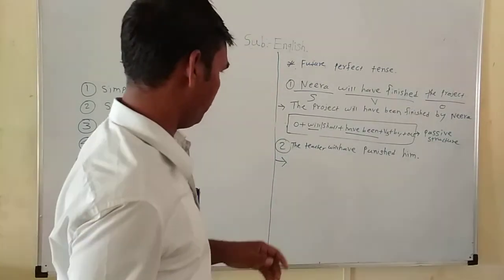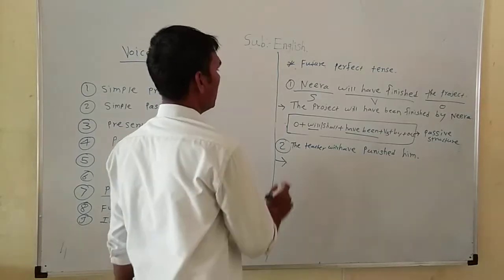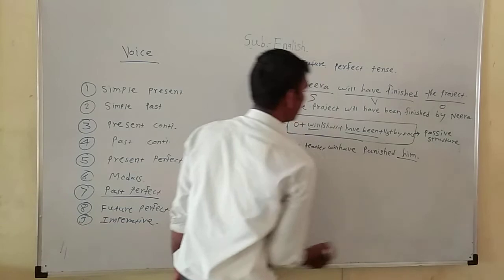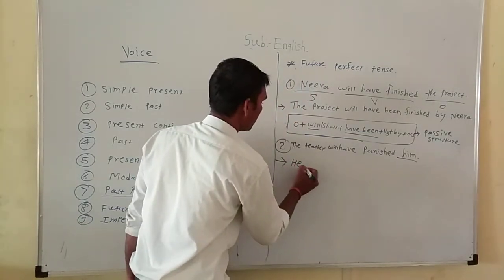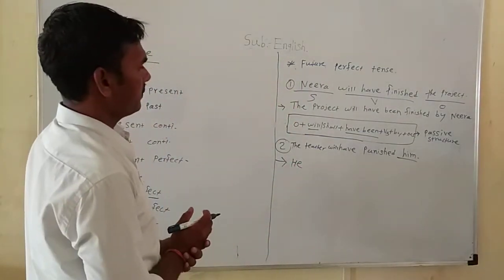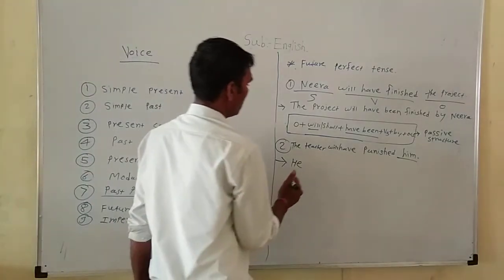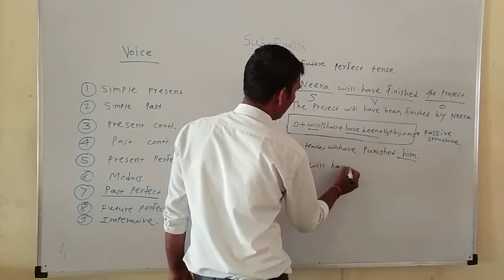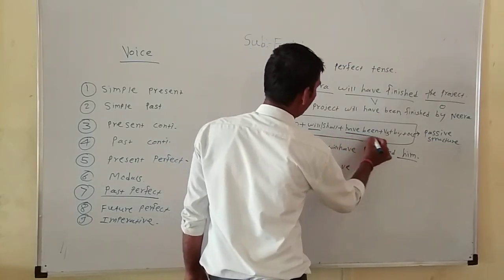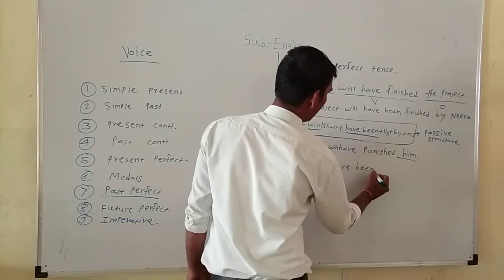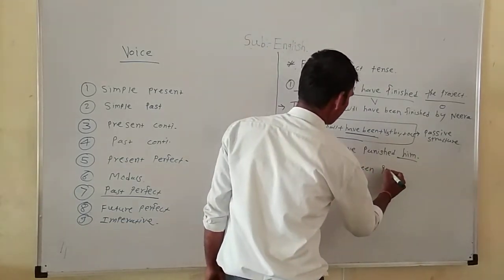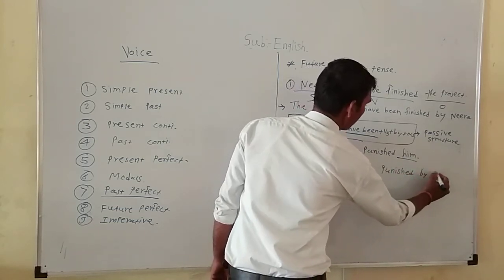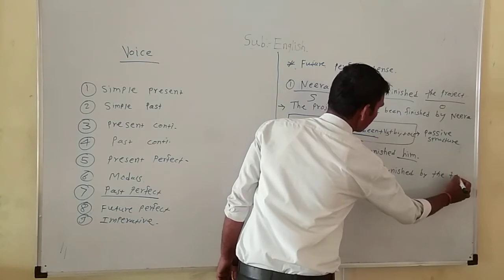Let's solve it with the help of the given passive structure. First the object: here him is the object, so it is converted into the subject, he. Then he will have been punished, the past participle punished, by the teacher.